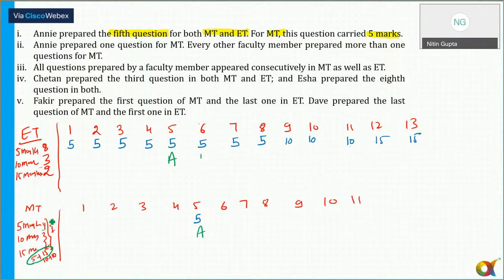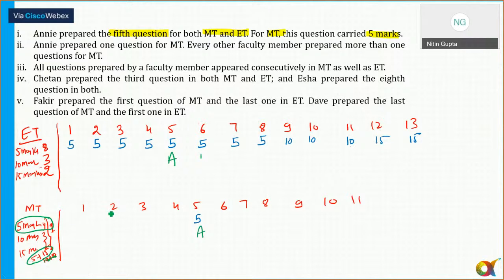क्योंकि 5 मार्क के already है. But from the first statement, Annie is preparing a 5 marker question, and that is question number 5. तो in MT also कम से कम 5 मार्कर के 5 क्वेश्चन होने चाहिए. 4 थे, तो it means 5 और 15 का कॉम्बिनेशन है यार.